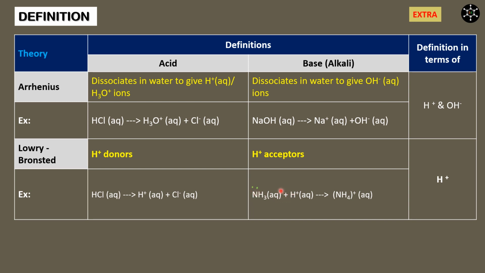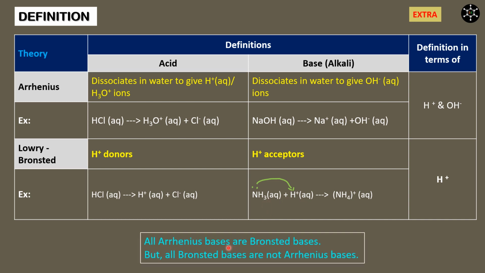When H+ comes near ammonia, these non-bonded electrons attack H+, forming ammonium ion. If we look into the reaction, it looks as if ammonia accepted H+ ion, so ammonia is a Bronsted base. With these examples, we can tell all Arrhenius bases are Bronsted bases, but all Bronsted bases are not Arrhenius bases.